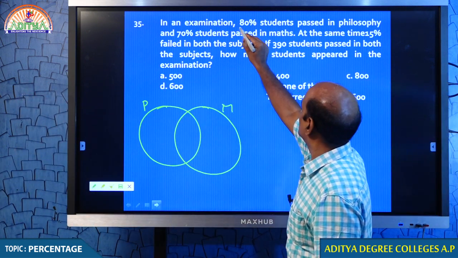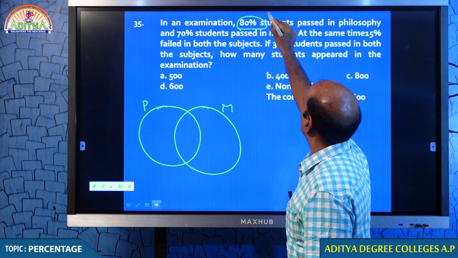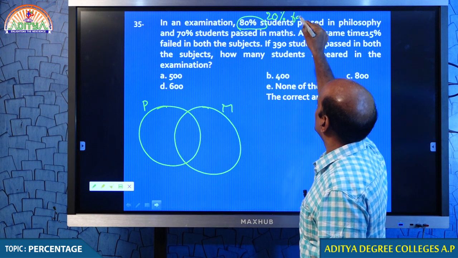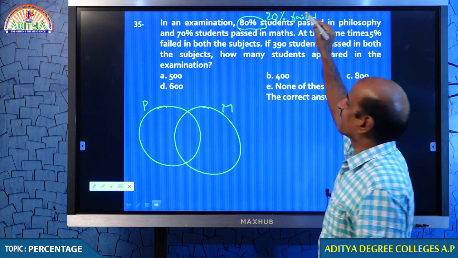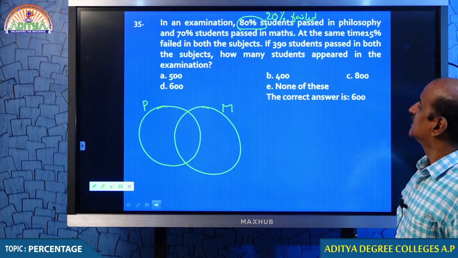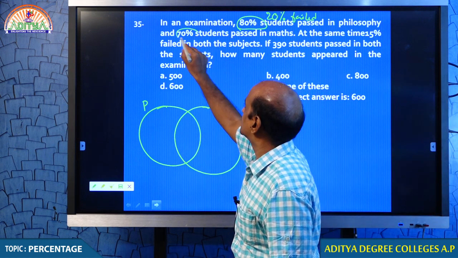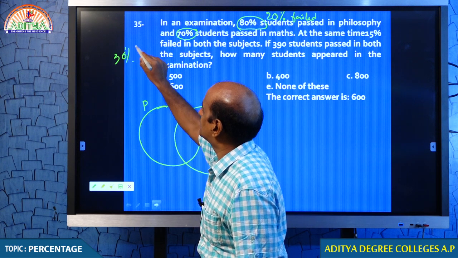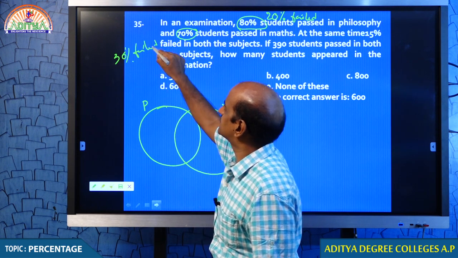When I am given that 80% of students passed in philosophy, can I conclude 20% failed in philosophy? Right. When he says 70% passed in maths, can I conclude 30% failed in maths?